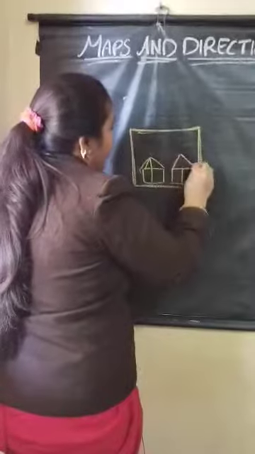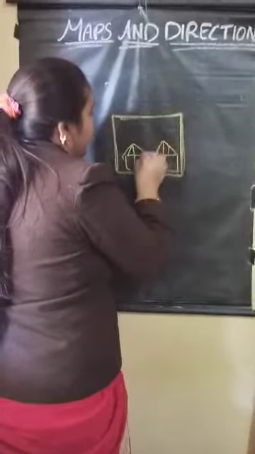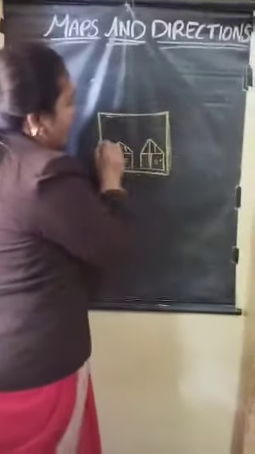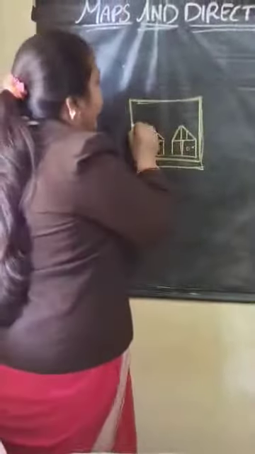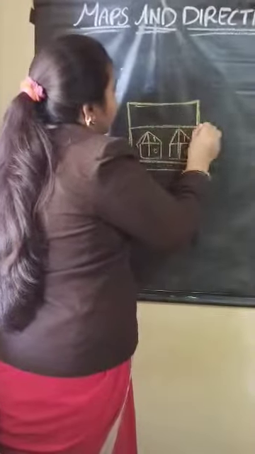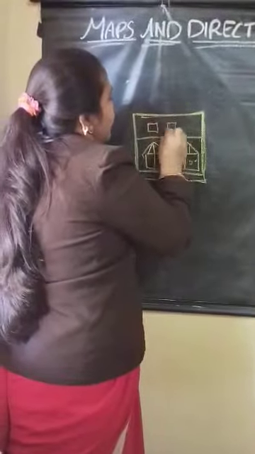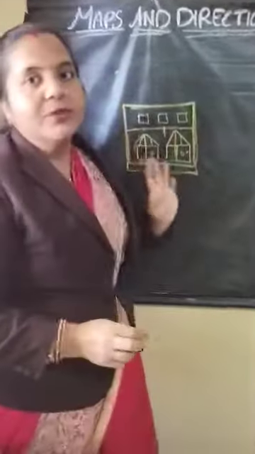So two houses are in this lower area of land, and here upper also, I can draw three small houses on top of this.